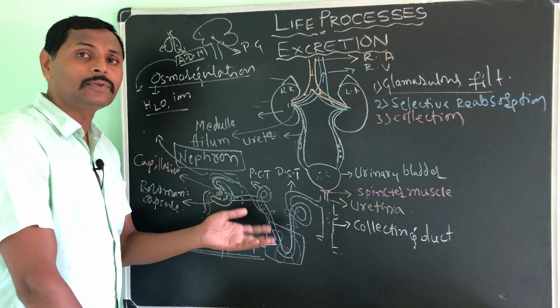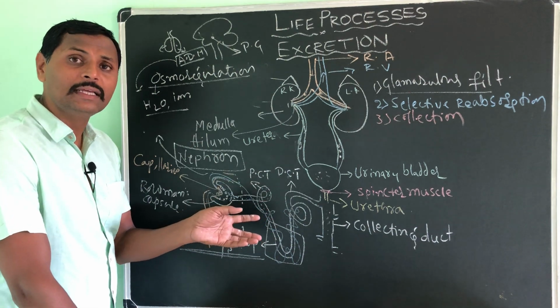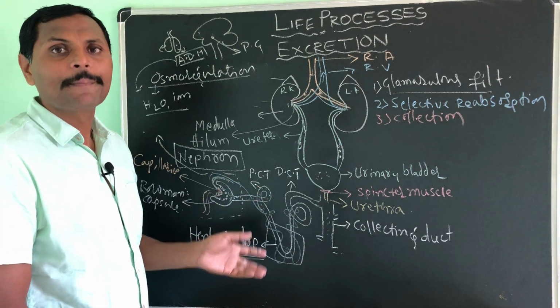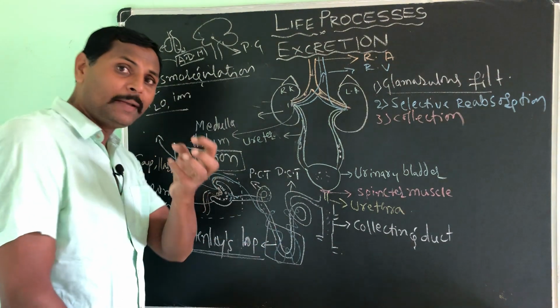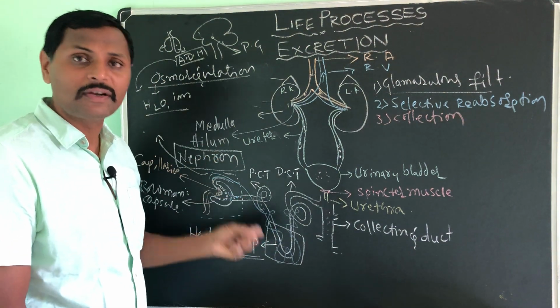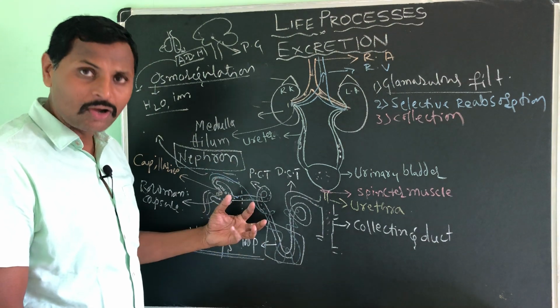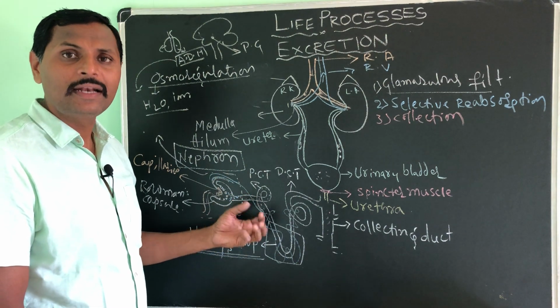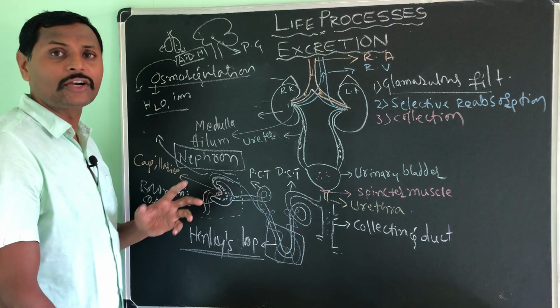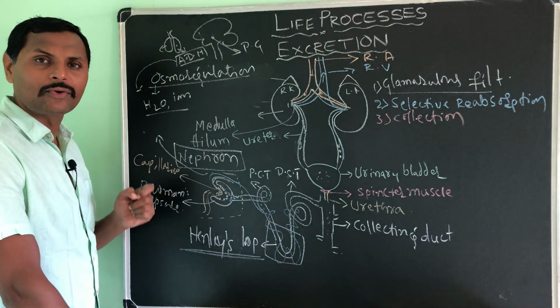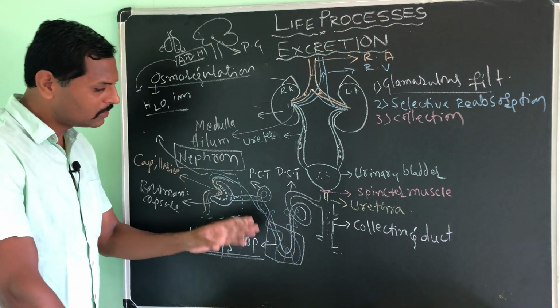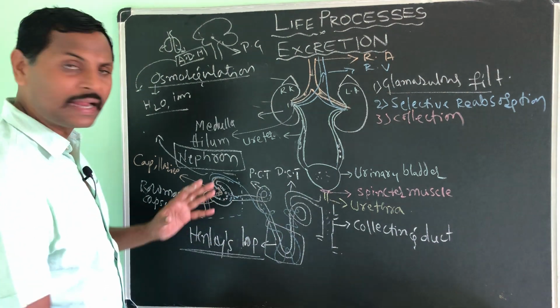Okay, and if there is more water present in the blood, then the Henle's loop will absorb the excess water from the blood vessels which surround it here. Okay, so like this, even ions also, it controls the osmoregulation. Understood? So that is one very important function of the Henle's loop.